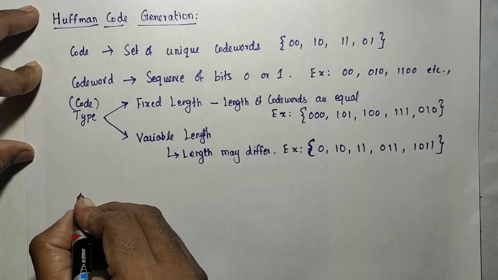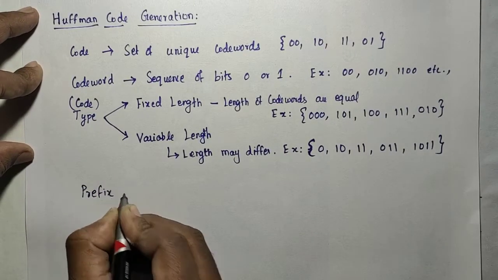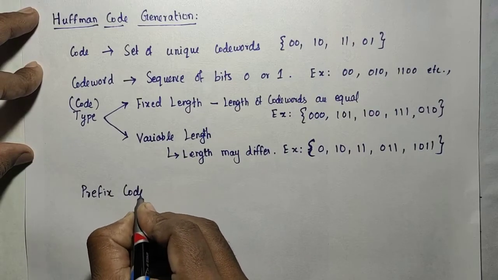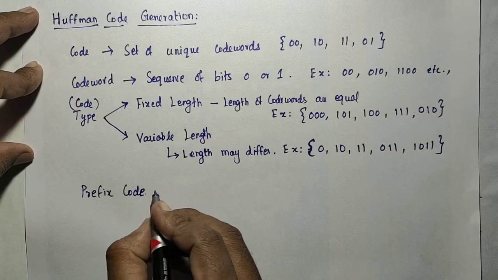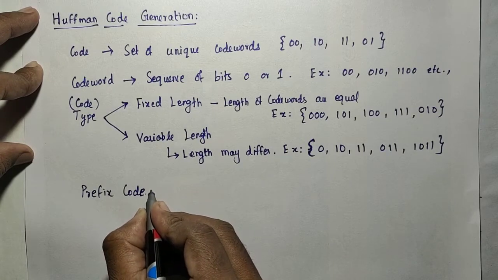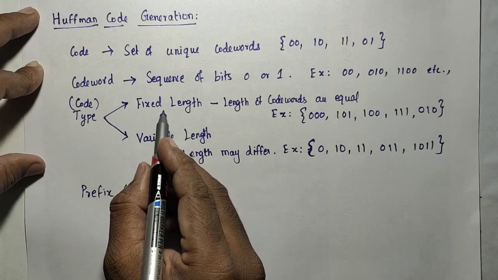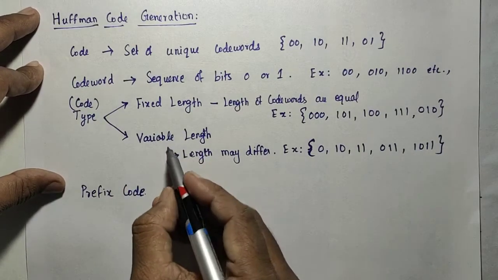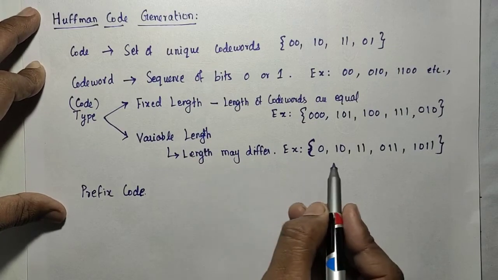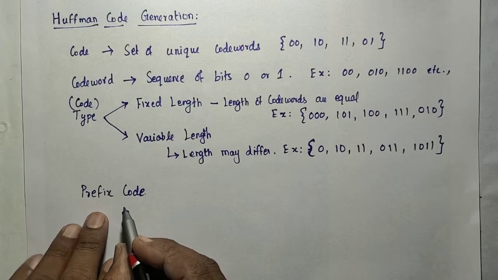The next category, prefix code. By default, the fixed length code is a prefix code. So if it is a variable length code, we may need to check whether that code belongs to the prefix code or not.